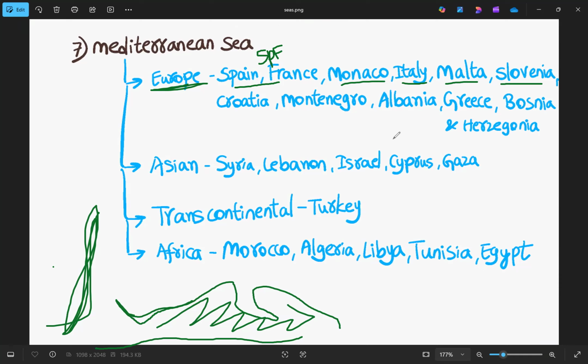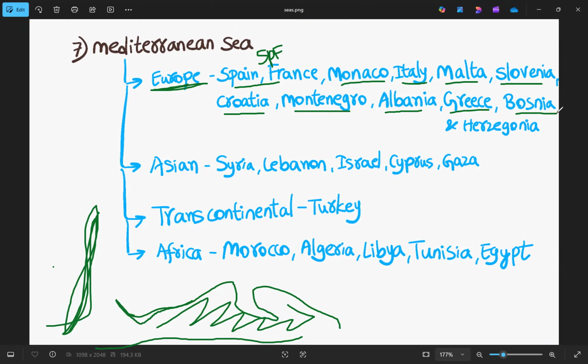Slovenia. There are 2 countries, one is Slovenia and the other one is Slovakia. So don't get confused. This one has an N in its spelling. The other word has a K. So it is Slovenia. And then we have Croatia. The next ones are Montenegro and Albania, Greece, Bosnia and Herzegovina.